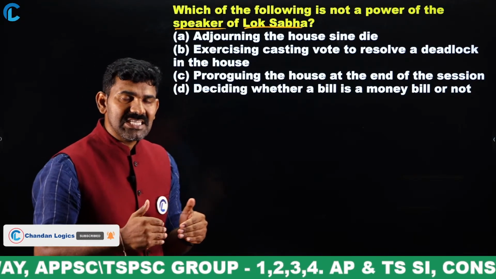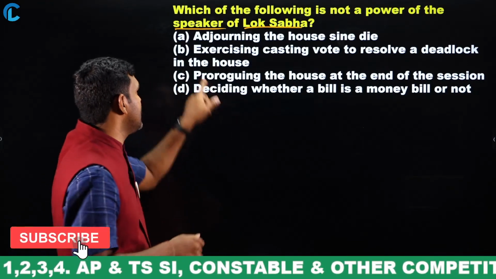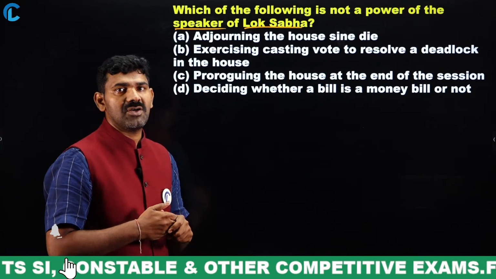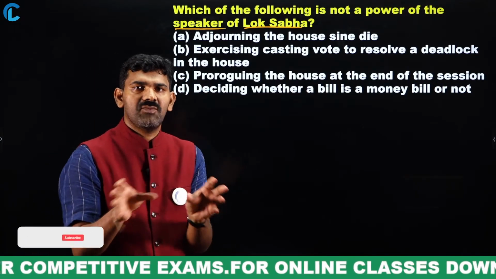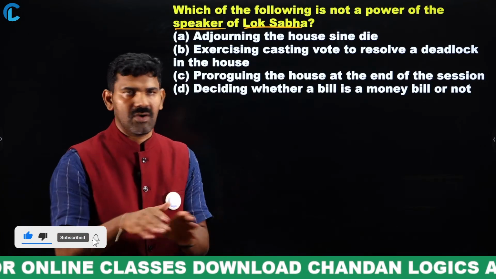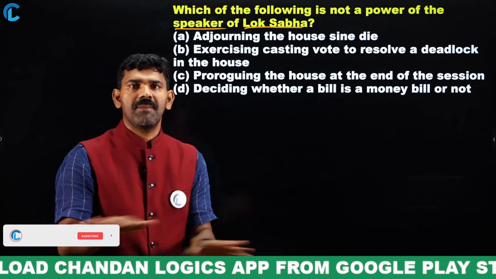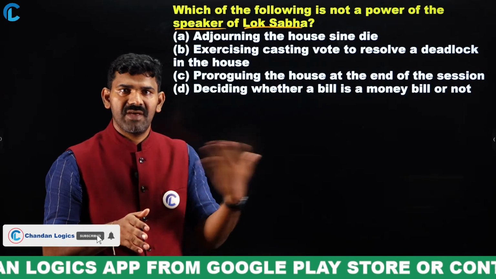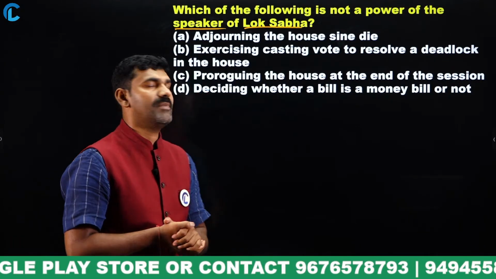For the Telugu people, adjourning the House sine die means you are suspending the session. You don't know when you are going to start the session again. Exercising the casting vote to resolve a deadlock means there is a deadlock, which means yes and no votes are equal. Then the Speaker will give one more vote to break the deadlock. Third one, proroguing the House at the end of the session means you are completely closing the session. Not for the future, but completely closing the session. Deciding whether the bill is a money bill or not.